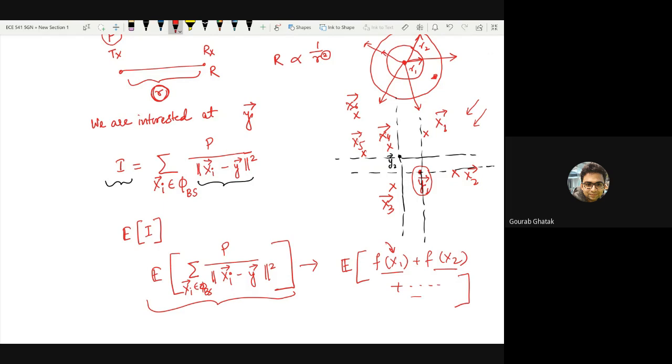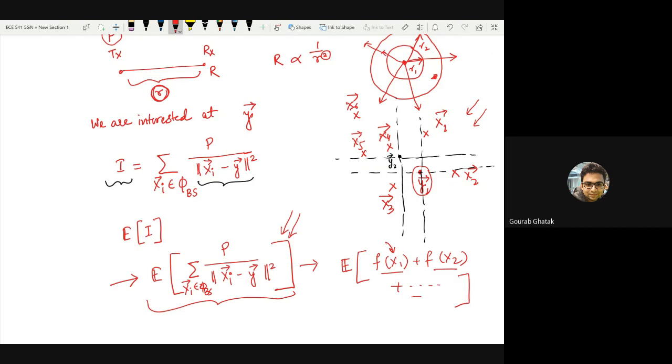So this dual random nature makes the evaluation of this term, which is of larger interest to a network operator, in terms of your performance, the average interference that you are expected to observe, a very, very challenging task. So we will see in the subsequent classes how tools of stochastic geometry would help us to evaluate these kind of quantities. Okay, I hope this part is also clear.